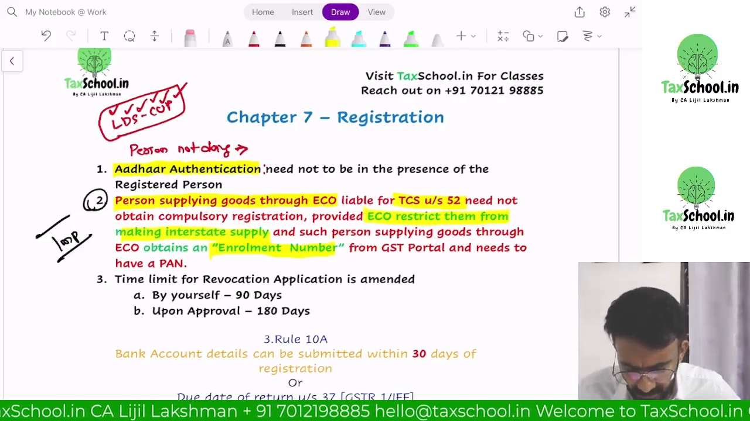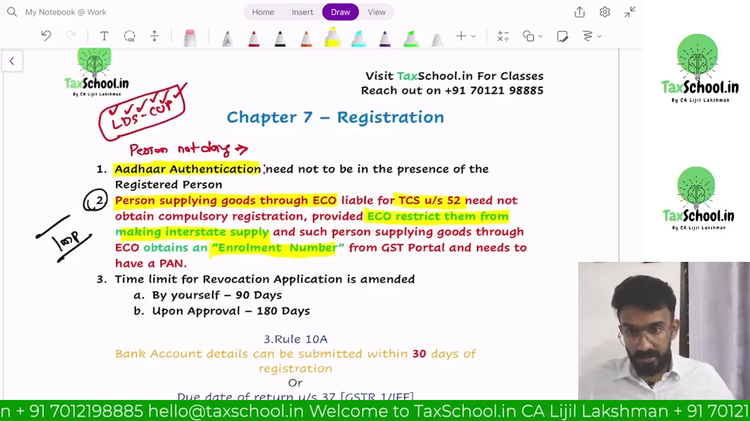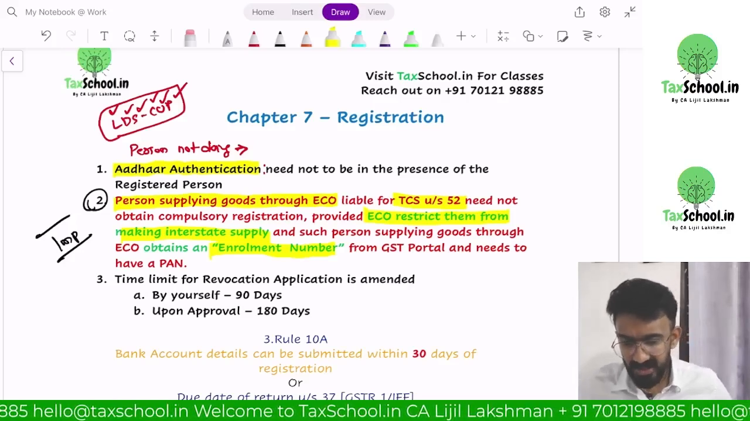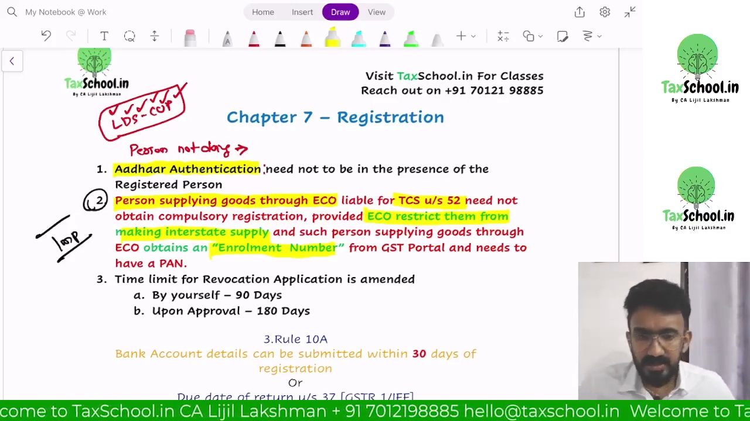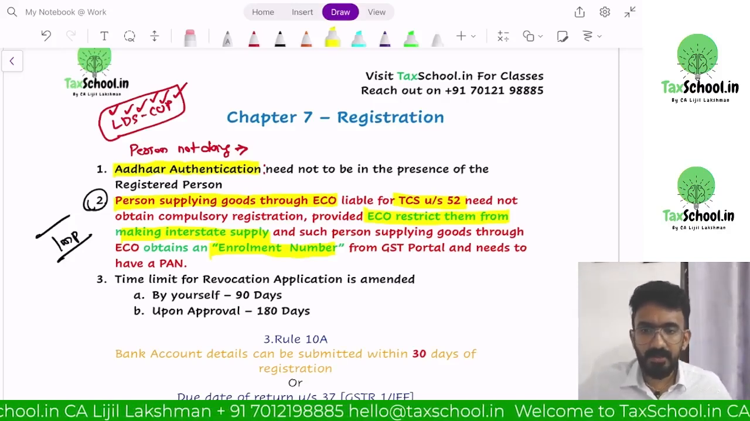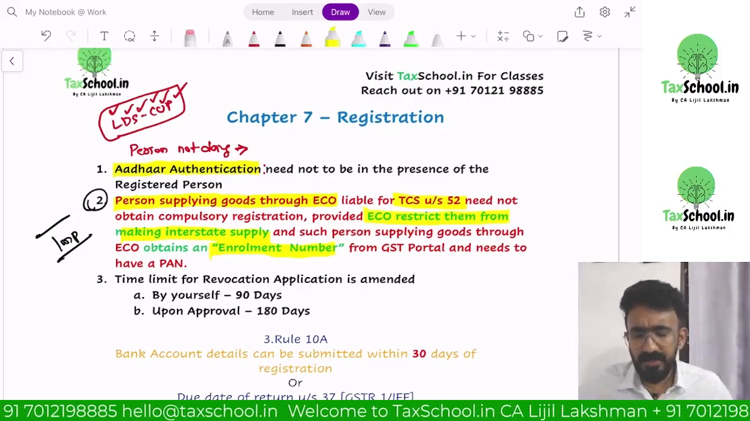Person supplying goods through e-commerce operator, earlier liable for compulsory registration, need not obtain compulsory registration now, provided the e-commerce operator restricts them from making interstate supply, and such person supplying goods through e-commerce operator obtains an enrollment number from the GST portal and needs to have a PAN.